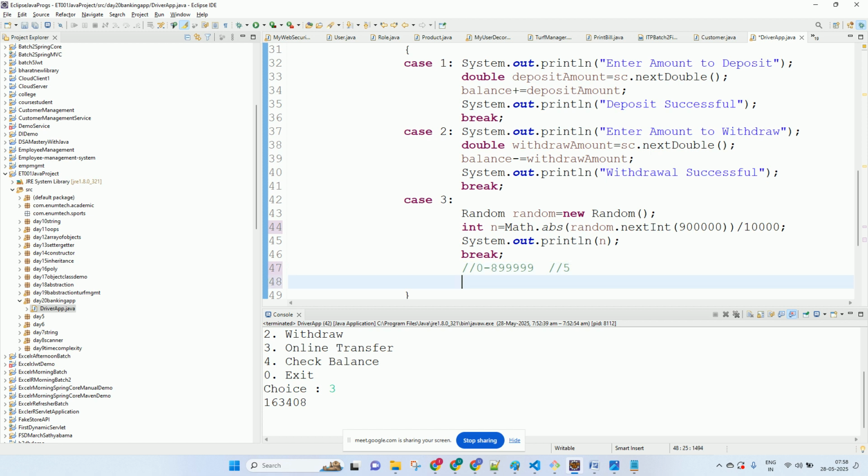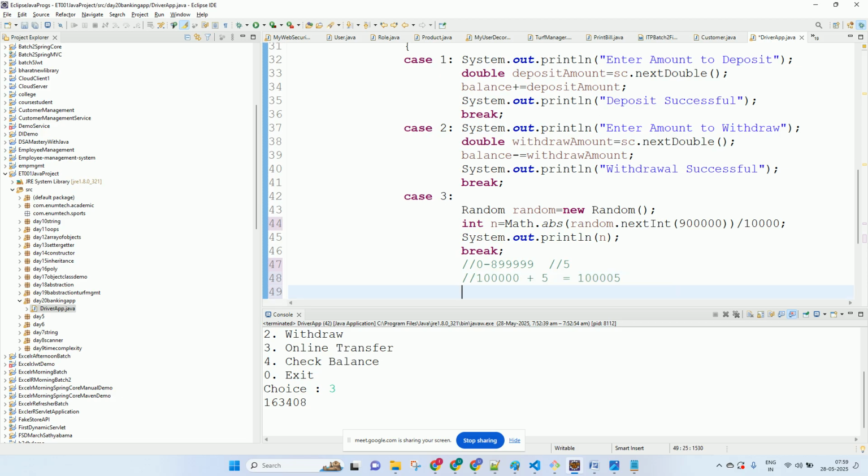So to make this into a six-digit number, I'll add the smallest six-digit number to 5. So what does it become? Okay. So if it gives me any number in that range, let's say it gives me 767412.